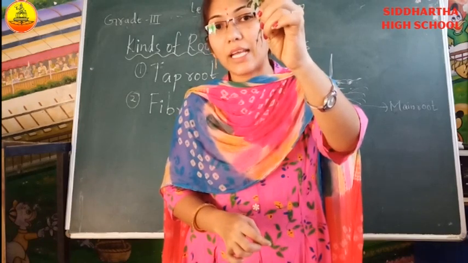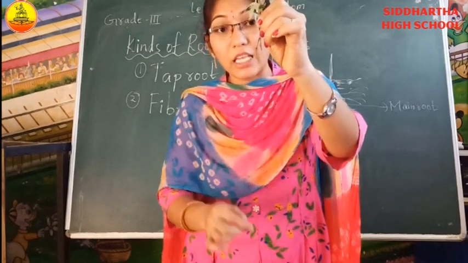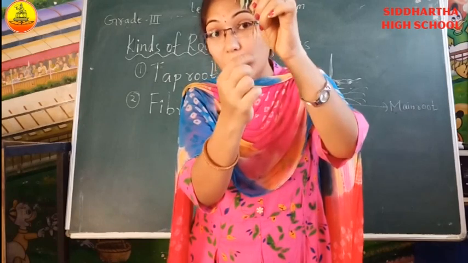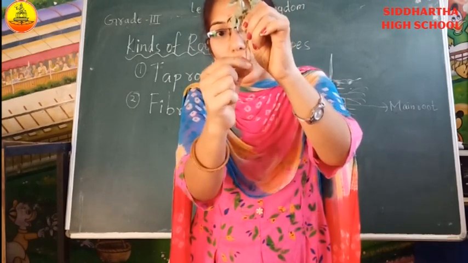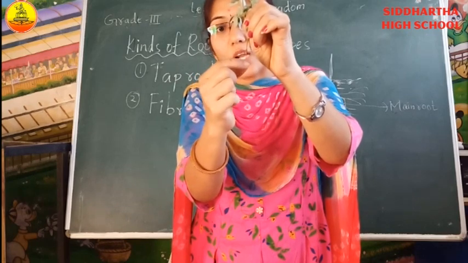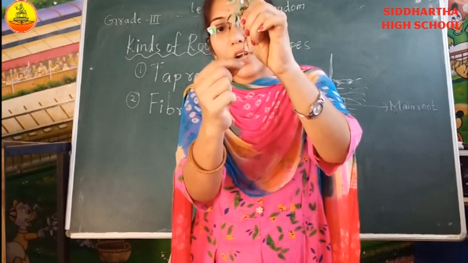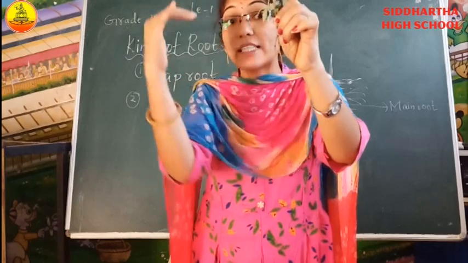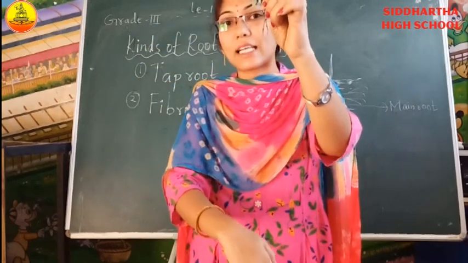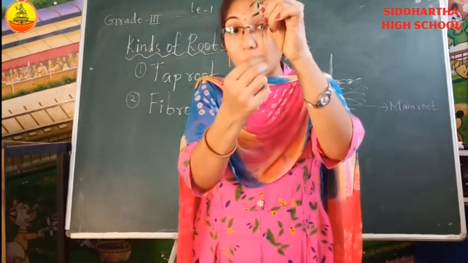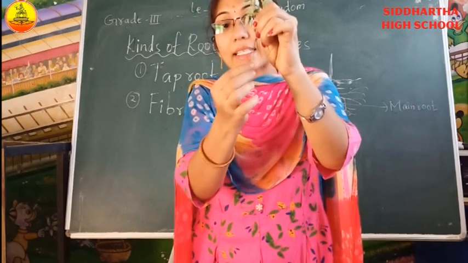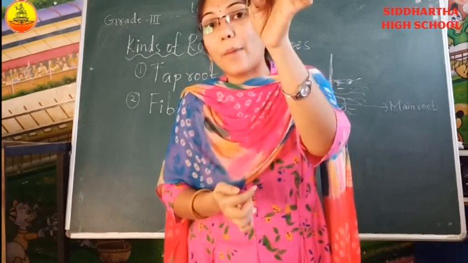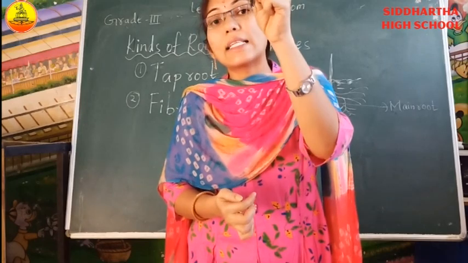Once again I am repeating. Everybody, you have to listen carefully. Some kinds of plants have a main root. From this main root, smaller roots are growing on the side. Yes or no? So the main root will grow vertically downwards. From this main root, smaller side roots are growing. This type of root we should call taproot.